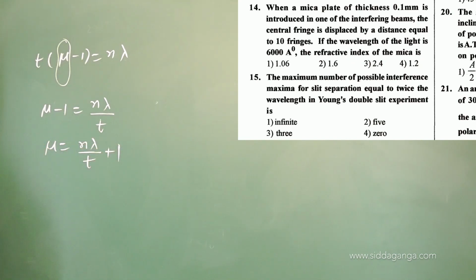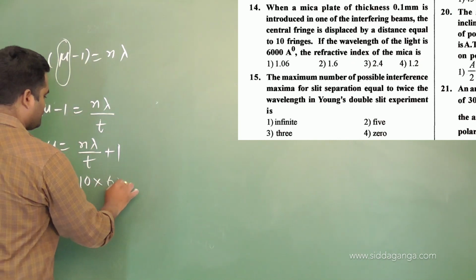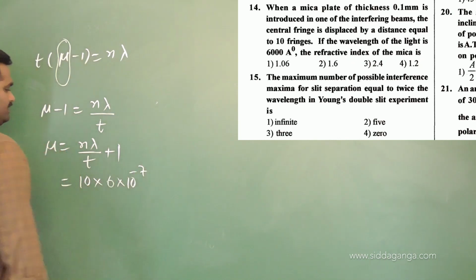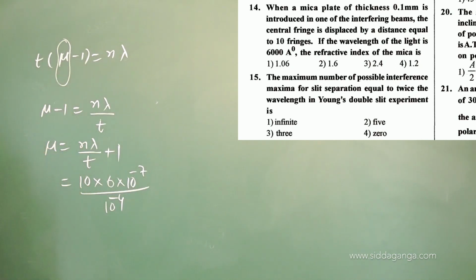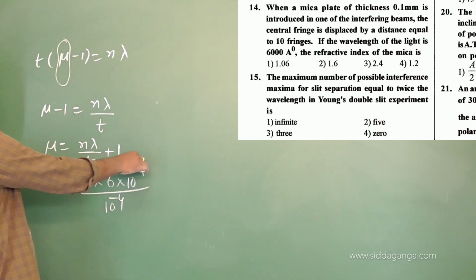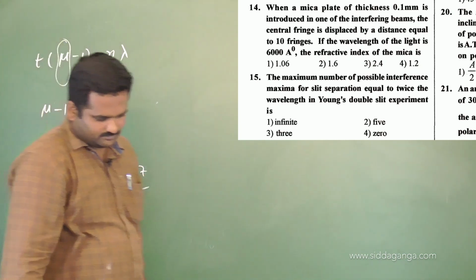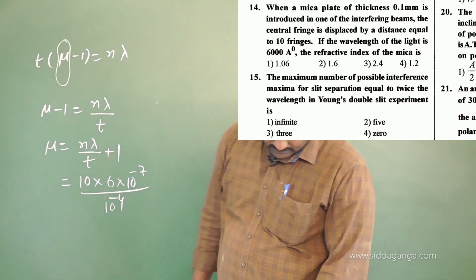Calculate the value. n, the number of fringes shifted, is 10, into the wavelength of light used. Wavelength is 6000, means 6 into 10 to the power of minus 7, divided by the thickness of the sheet, 0.1 mm, means 10 to the power of minus 4, which I can take directly in meters. So how much will you get? 10 power minus 4 goes to the numerator.